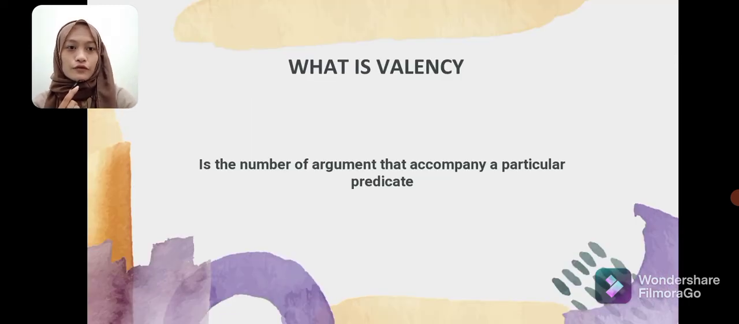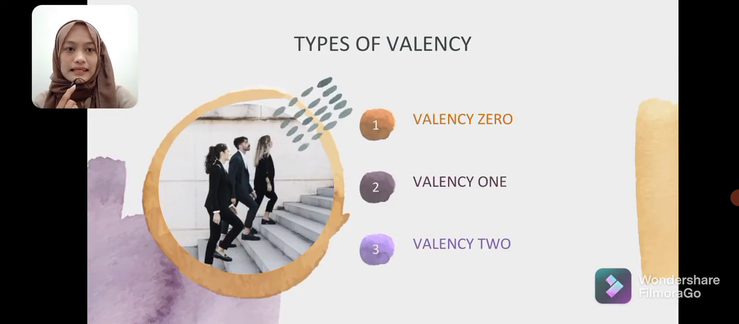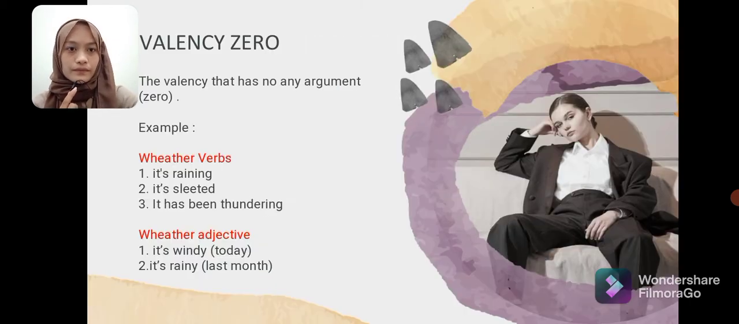And we move to the definition of valency. Valency is the number of arguments that accompany a particular predicate. The types of valency: valency 0, valency 1, and valency 2. Valency 0 is the valency that has no argument.